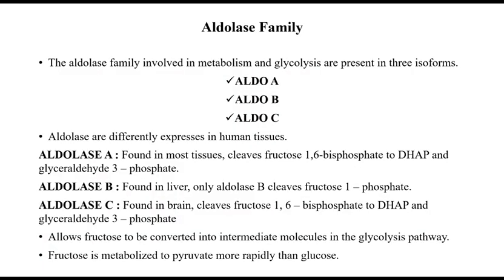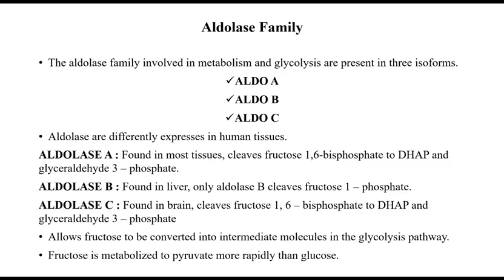The aldolase family involved in metabolism and glycolysis is present in 3 isoforms: aldolase A, B and C. Aldolase A is found in most tissues. It cleaves fructose 1,6-bisphosphate to dihydroxyacetone phosphate and glyceraldehyde 3-phosphate. Aldolase B is found in liver. Only aldolase B cleaves fructose 1-phosphate.